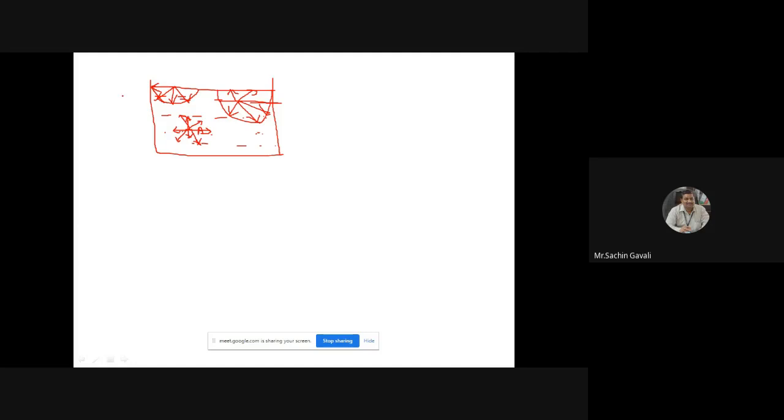Therefore this free surface acts like a stretched membrane under tension, and this tensile force is called surface tension force and denoted by the letter sigma. Everybody got it? The molecules at the free surface of the liquid possess a downward force, and due to that tensile force, the free surface acts like a stretched membrane.